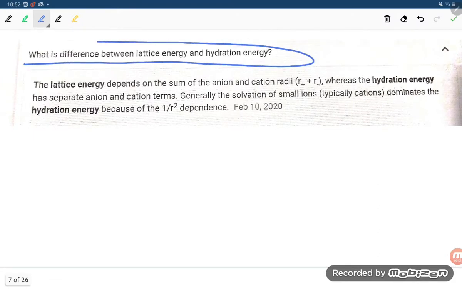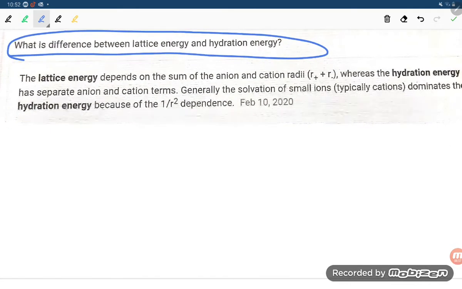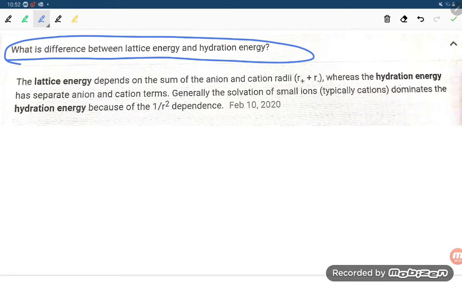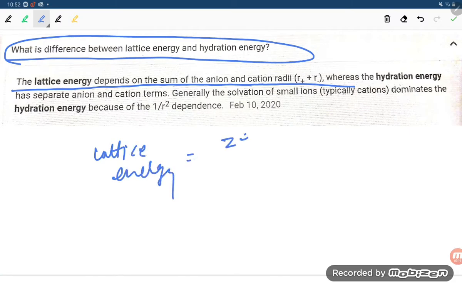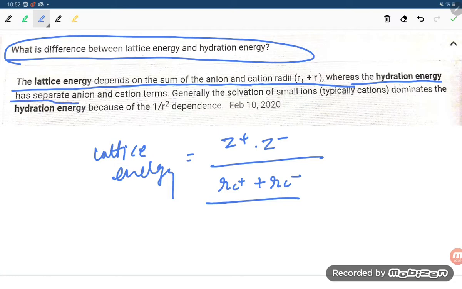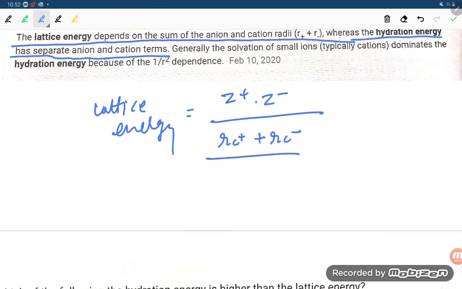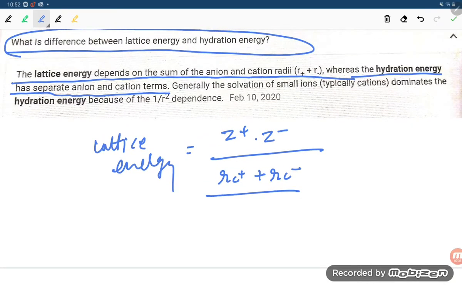What is the difference between lattice energy and hydration enthalpy? Try to understand this, students. It is good for answers. The lattice energy depends on the sum of the anion and cation radii. If you write the formula, lattice energy is Z plus into Z minus, that is the charges, divided by r cation plus r anion, the radii of cation and anion. Whereas hydration energy has separate anion and cation terms.